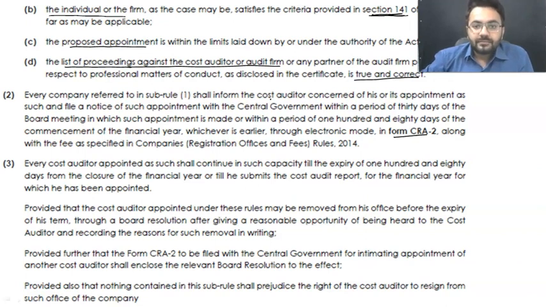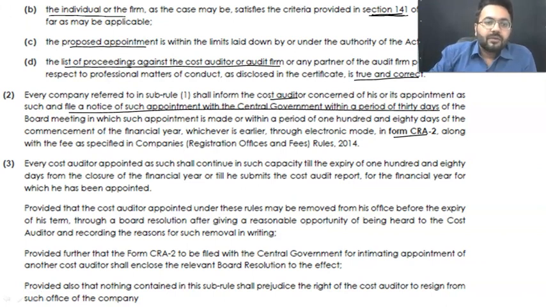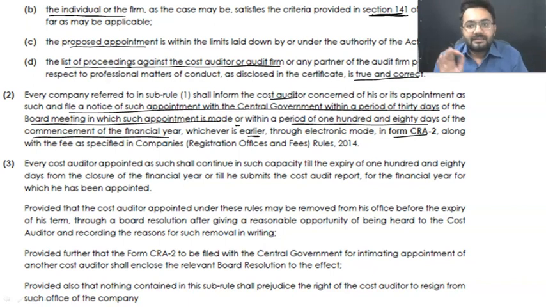So the cost auditor is going to be appointed, and you are going to file the notice of appointment with the central government within 30 days of the board meeting in which such appointment is made, or within a period of 180 days from the commencement of the financial year, whichever is earlier. You are going to file form number CRA2. Got it?